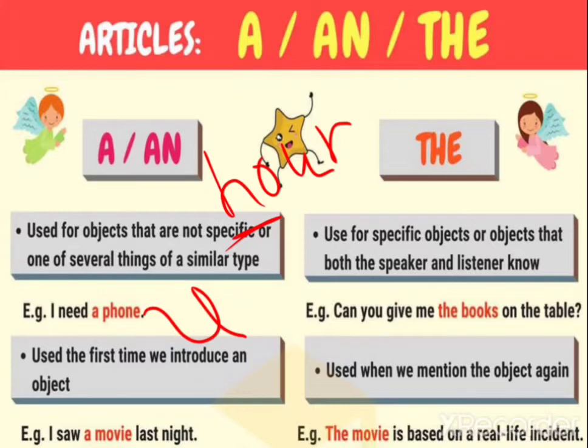And when there is a particular noun, it means that we use the when it's clear which person or thing we mean. Look at here. Here we are clear which book the person wants. So for that we have to use the. When it's not clear which book the person wants, so for that time what we have to use? We have to use a. And remember that a and an is used only before countable nouns. That's things that can be counted.